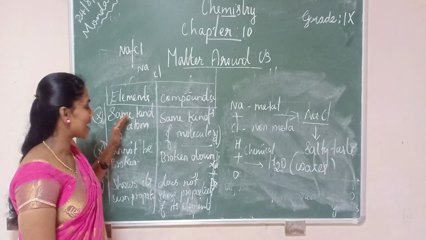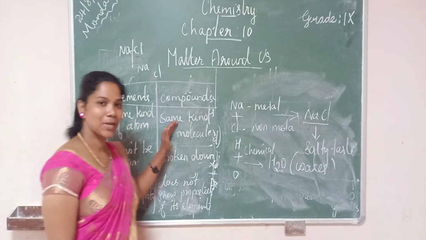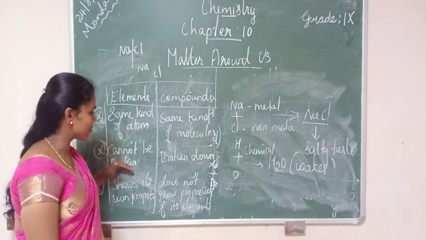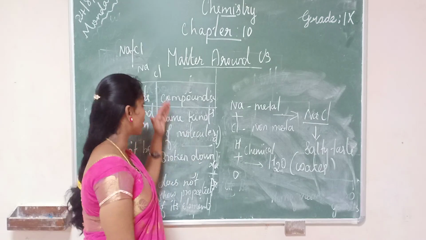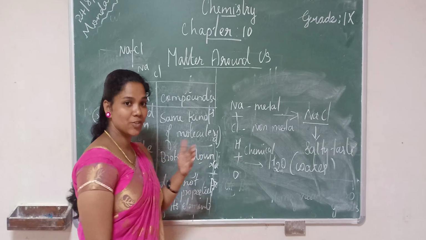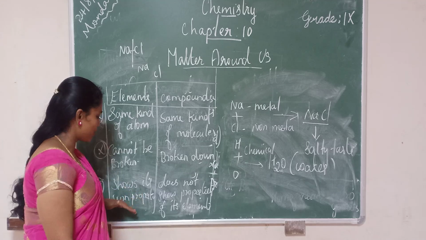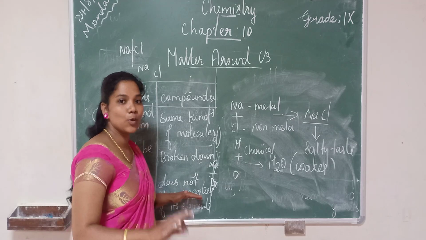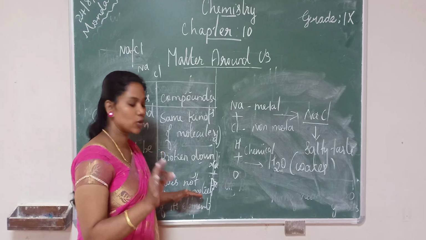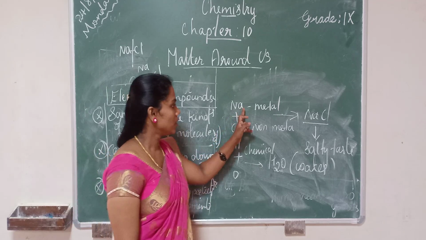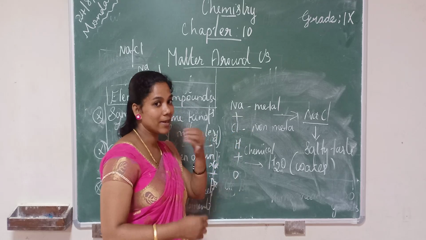Okay, one more time. Same kind of atom, same kind of molecule, cannot be broken down. They never give any similar substance. But here you can break down. If the bodies break, they give their constituent elements chemically, and all the atoms show their own property. Here, the new compound that is formed will never show the properties of the elements from which it was made. For example, sodium and chlorine we cannot intake, isn't it?